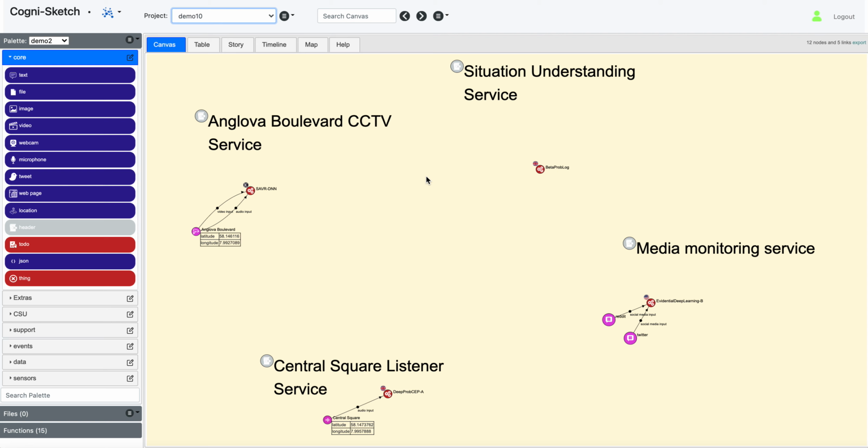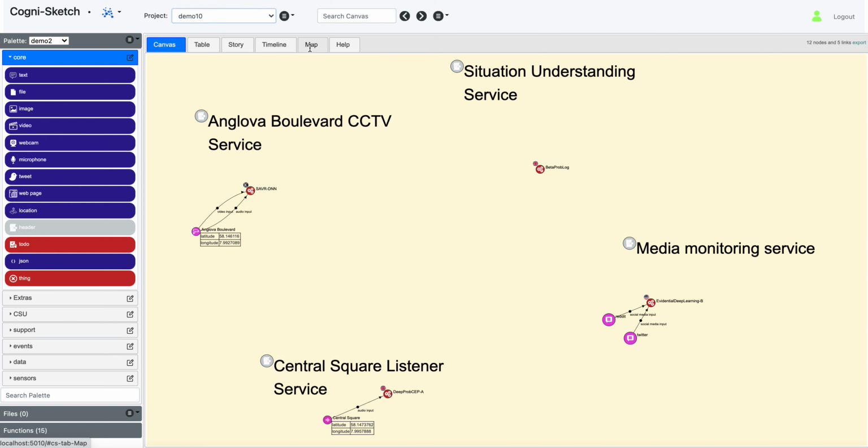The purpose of this environment is a place where human and machine agents can rapidly build and exchange knowledge through tellability, informing new information, or explainability, going deeper into explanations of why information exists or has been added. But what we're seeing here is a number of services. We have the Anglova Boulevard CCTV service, a situational understanding service, which is a generic one trying to make sense of the situation in the city, a Central Square listener service, and a media monitoring service. These first two, the Anglova Boulevard and the Central Square listener service, are specifically located at a place based on the sensors, and the media monitoring service is looking at online social media tailored to the particular region, the particular area.